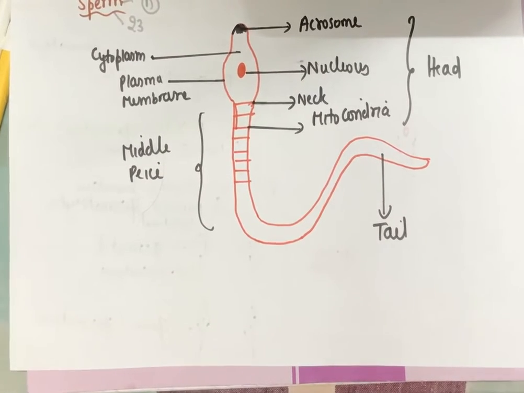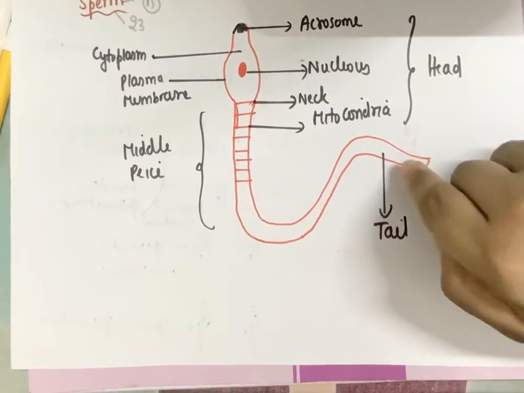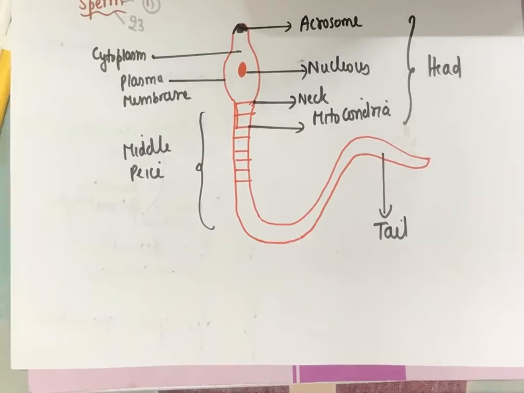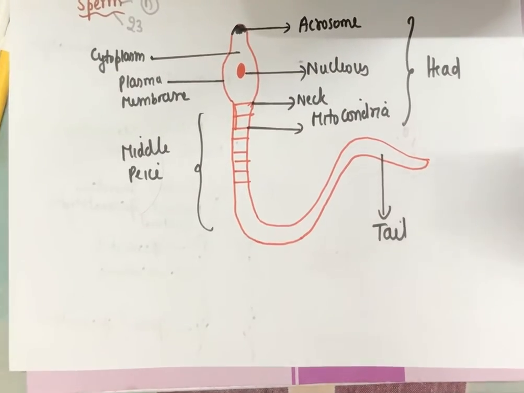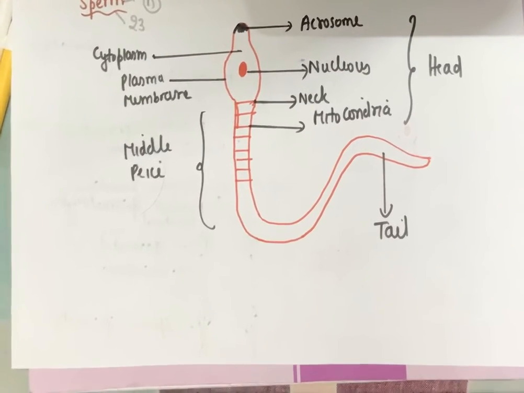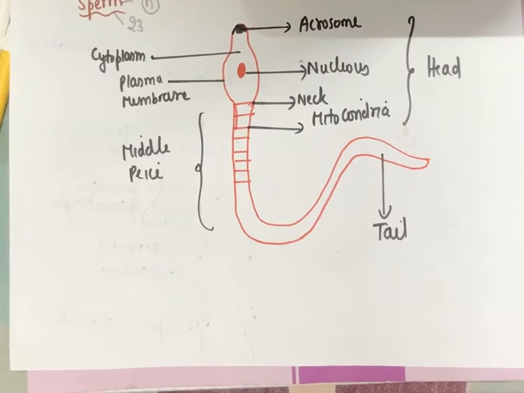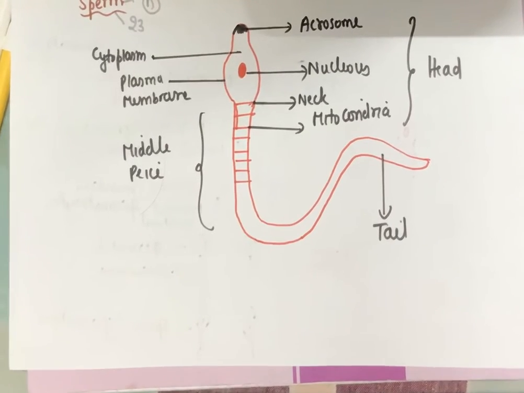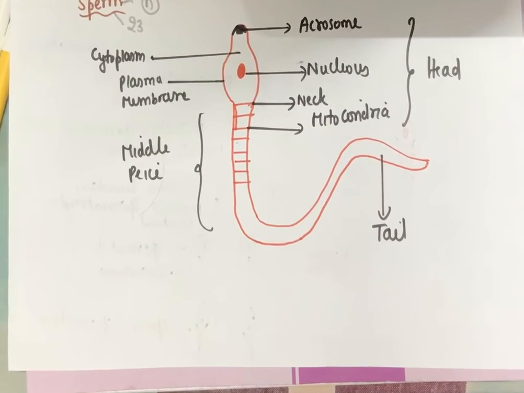So there are three major divisions in it: the head, middle piece, and a tail, and it's a single cell, so all the components of the cell required will be there in the sperm. Now one more thing before we close the class: the nucleus of the sperm is also rich in the genetic material from the parent, the father. The father's genetic material and the sex chromosome of the father, whether it is X or Y, will be contained in this nucleus. And due to this nucleus only, the sex of the unborn baby will be determined, whether it's going to be XX, a girl, or XY, a boy.